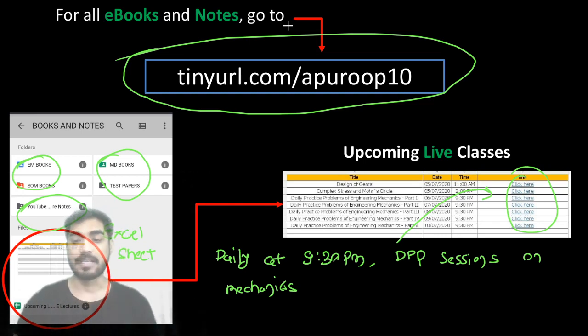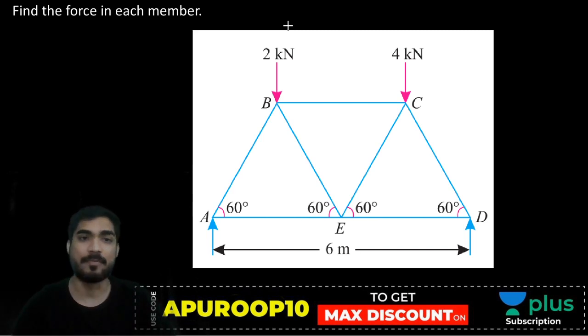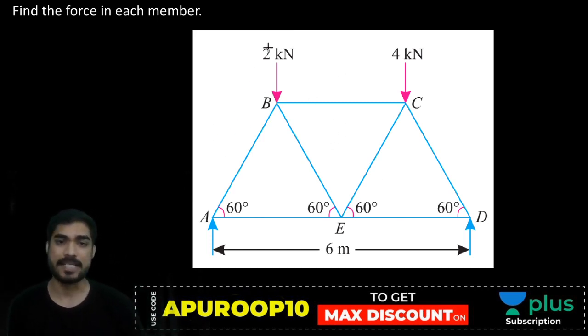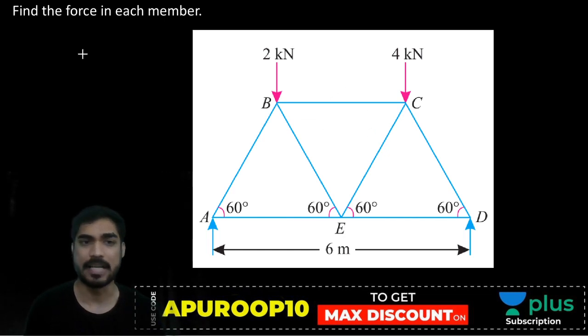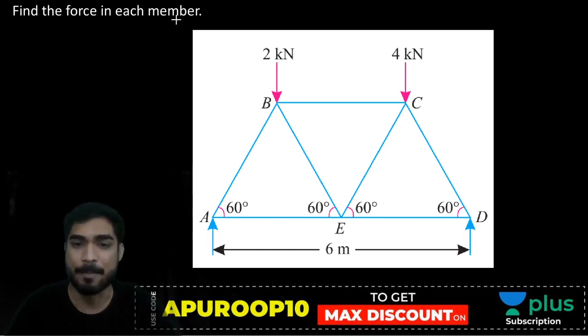Now last time I gave you a problem to solve, so I hope everyone solved this problem. So let's tally our answers. So this is a truss which is subjected to two forces, 2 kilonewton, 4 kilonewton. We need to find the force in each member.